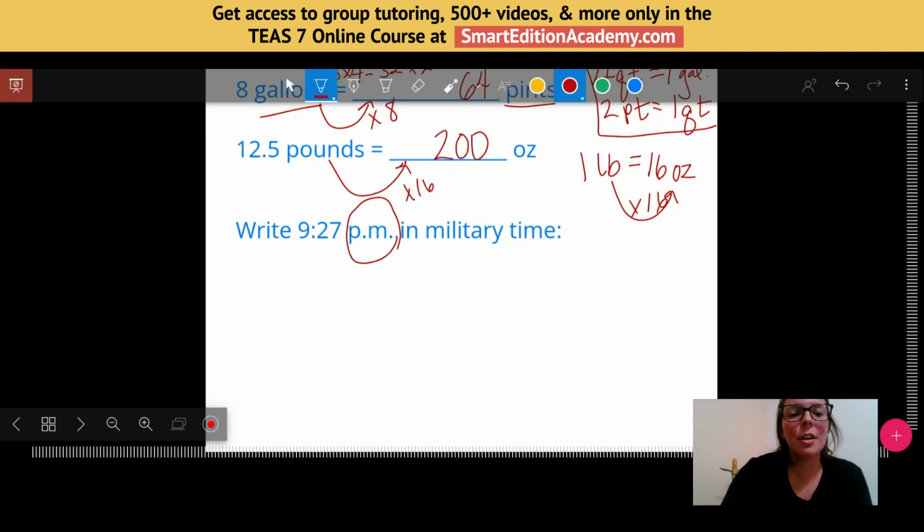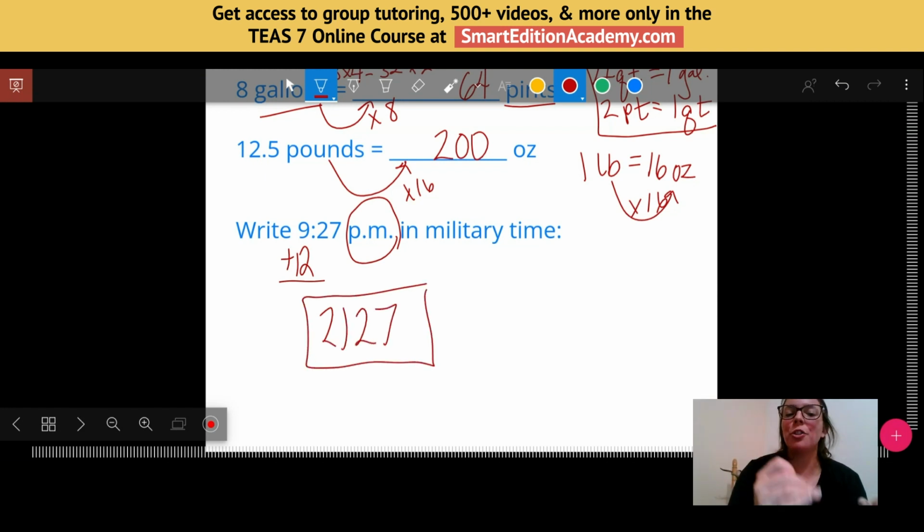So the key here is to know that when I see PM, if we're after 12 p.m., starting at 1, 2, 3, we always have to add 12 back to it. So 9 plus 12 gives me my hour of 21, and then the minutes 27 just get plopped on there. I drop that colon. So in military time, that would just be 21:27.